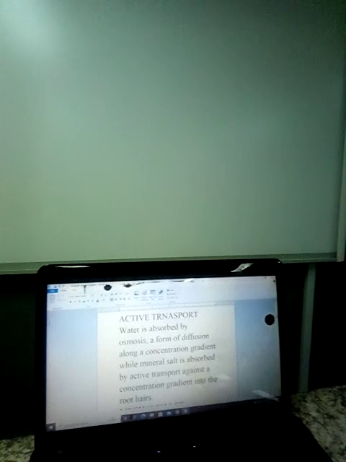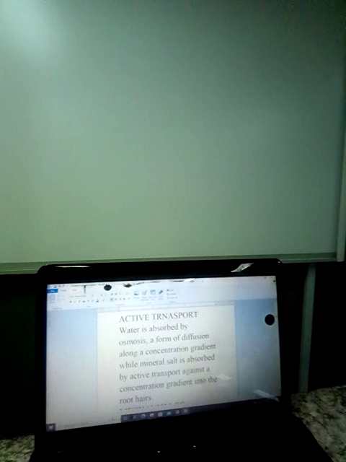Water is absorbed by osmosis. In the last videos, we have been told that active transport involves the movement of substances using energy because of different concentration gradients. So water is absorbed by osmosis, a form of diffusion along a concentration gradient, while mineral salt is absorbed by active transport against the concentration gradient.